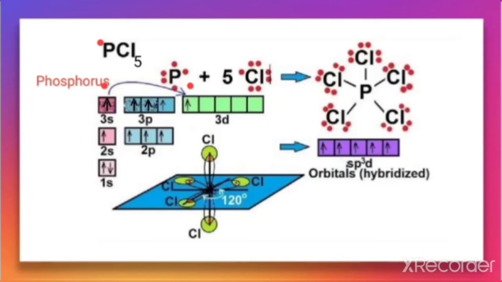So the hybridization is sp3d. Because of this, there are 5 hybrid orbitals, and the 5 hybrid orbitals make bonds with 5 chlorine atoms. So it makes the structure trigonal bipyramid.